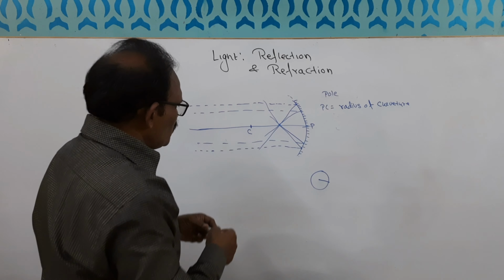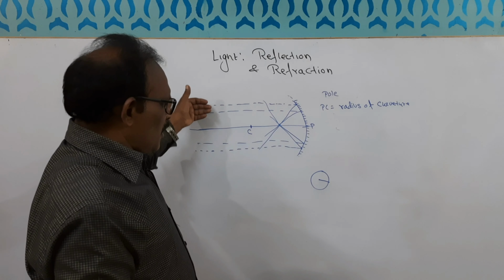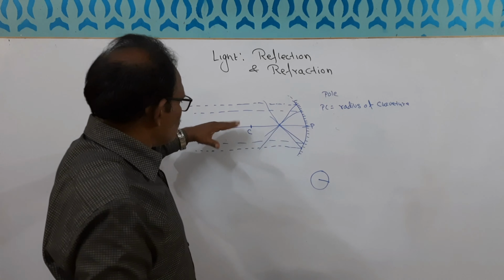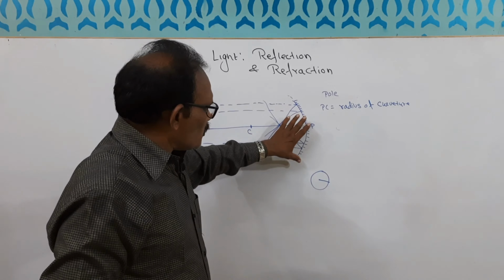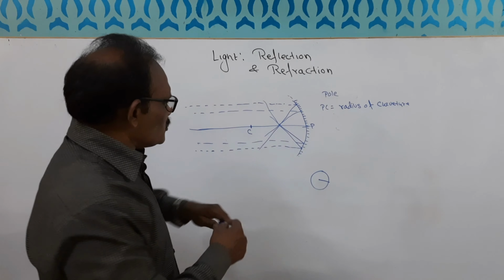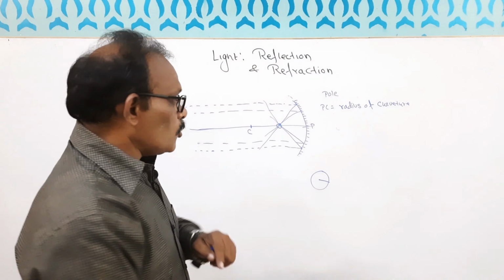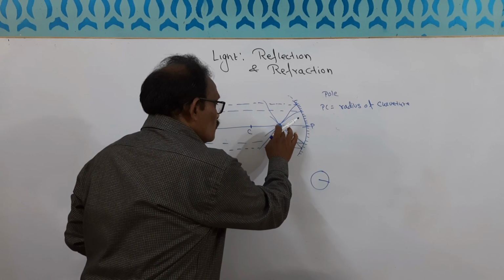You see what we are seeing here: parallel beams of light which are parallel to the principal axis. When all these rays touch this sphere, after reflection they all meet at one point. That point is called the focus.